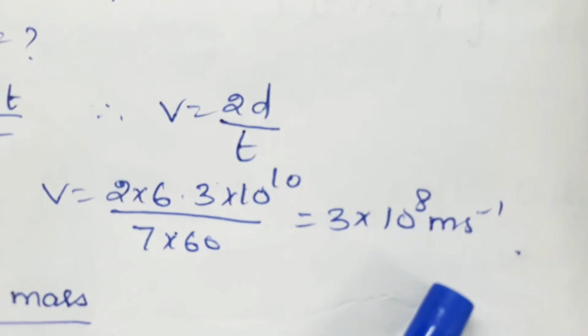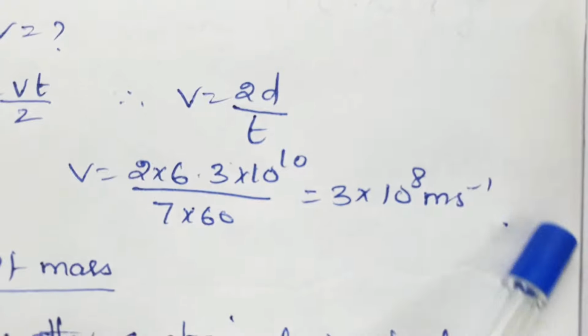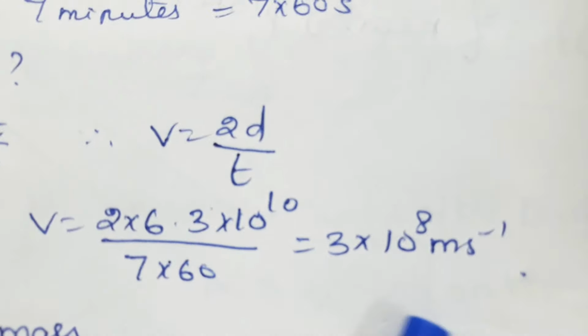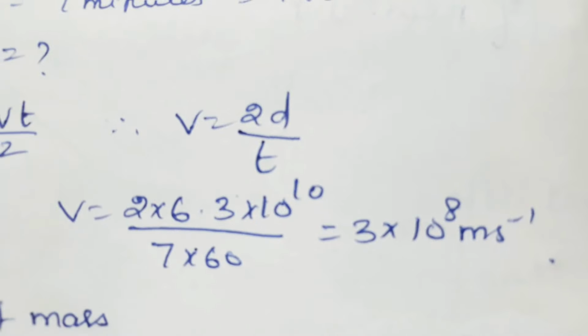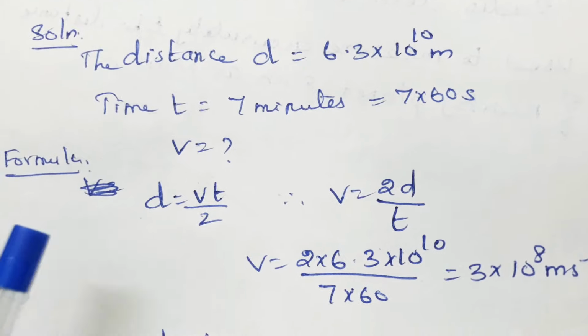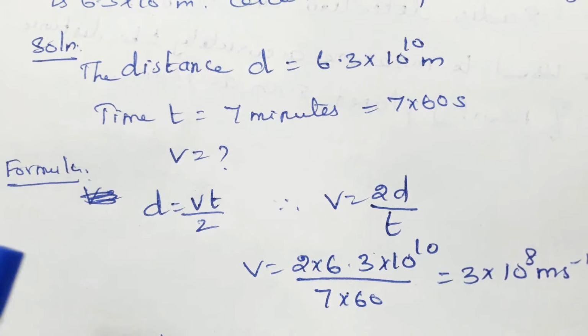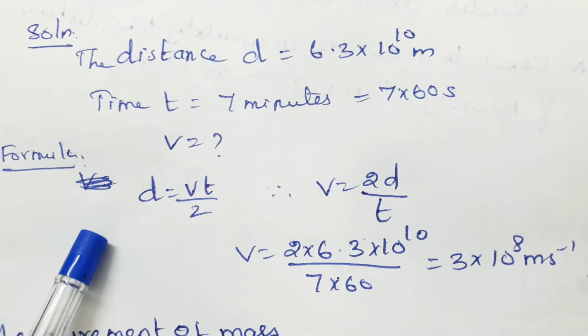Since it is a radio wave, an electromagnetic wave, and electromagnetic waves travel with the speed of light, it is 3 into 10 power 8 meter per second. I hope you understand the three methods for measuring large distances. What are they? Triangulation method, parallax method and radar method.